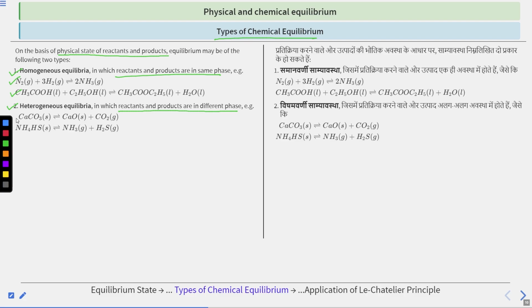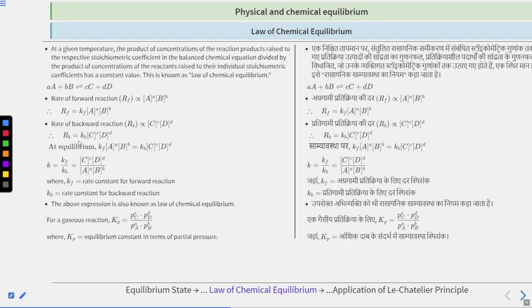For example, calcium carbonate CaCO3 giving us CaO and CO2. You can see that the reactant calcium carbonate is in solid phase, one of the products is solid but the other one is gaseous. So it is an example of heterogeneous equilibrium. Another one, NH4HS in solid will give you NH3 in gaseous and H2S in gaseous. So the phase of reactants and products are different. So they are examples of heterogeneous equilibria.